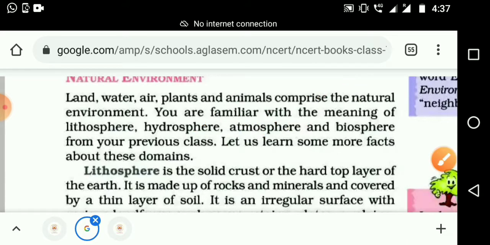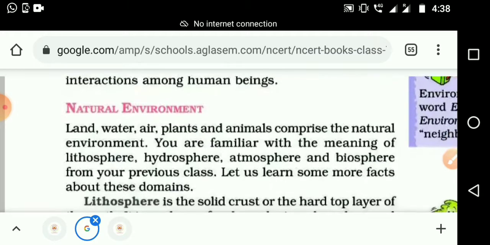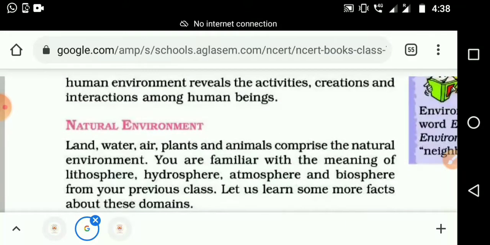Thursday, T H U R S D A Y. Then write the first point, the heading. In the middle you can write the heading, natural environment. Please write it with capital N: natural.